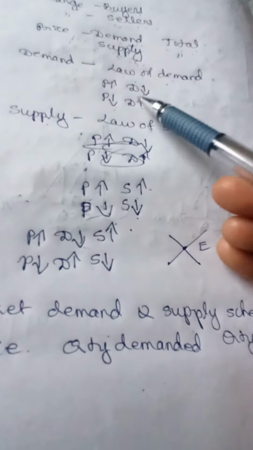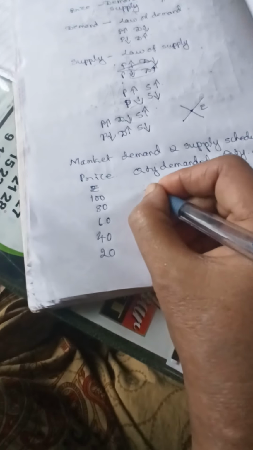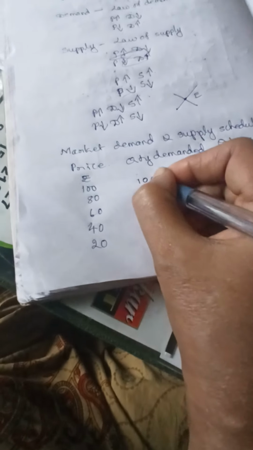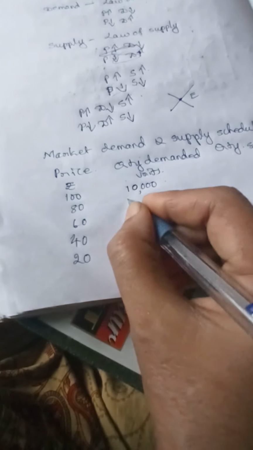When you are writing market demand and market supply, on the basis of this law, you have to write the sales schedule. When the price is more, demand for the product is less. So it is the market demand made by a large number of buyers. Suppose, assume that it is 10,000 units. Go on increasing, because when the price is less, demand is more.